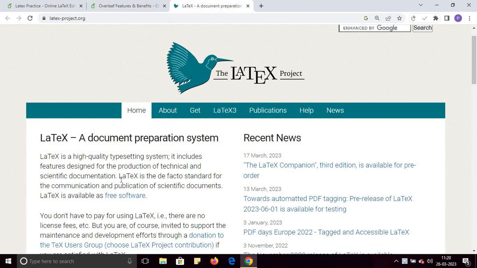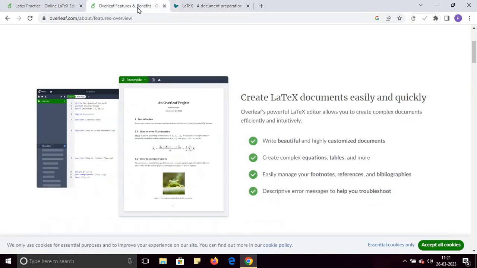With the help of LaTeX, you can create articles, scientific documents, and books, and it is a typesetting program. With the help of this, you can generate quality documents, and it is also very strong when working with mathematical symbols. For that, I will use overleaf.com, and it provides you the LaTeX facilities online.